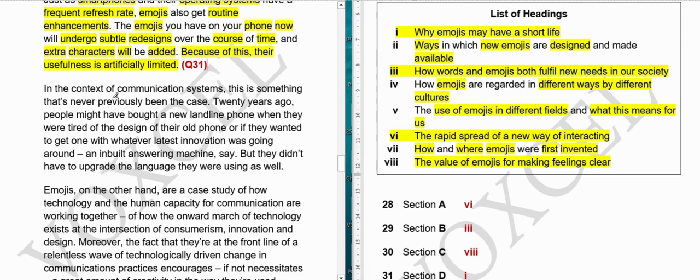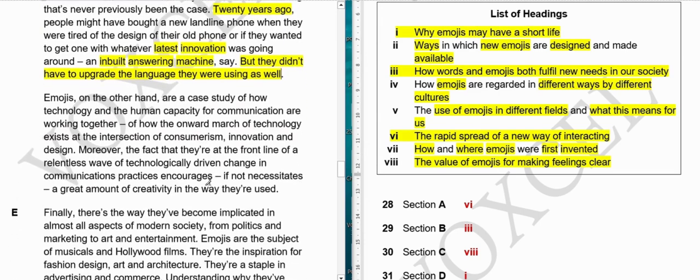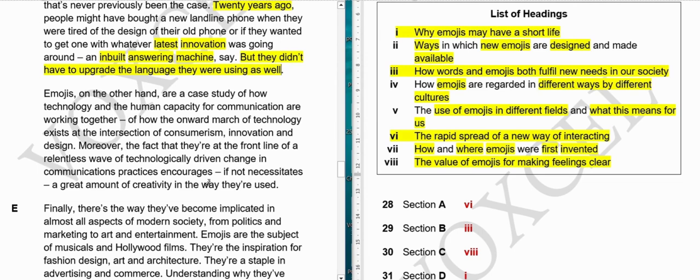So they are saying that in communication systems 20 years ago, if people wanted to change their phone, they would have bought a new landline, or if they wanted to keep themselves up to date with the new innovations. Okay, so for the latest innovation they will get an inbuilt answering machine, but they never had to change the way they talked or the language they used. That means we are changing our language, we are changing the way we talk with each other. So this is something about that.